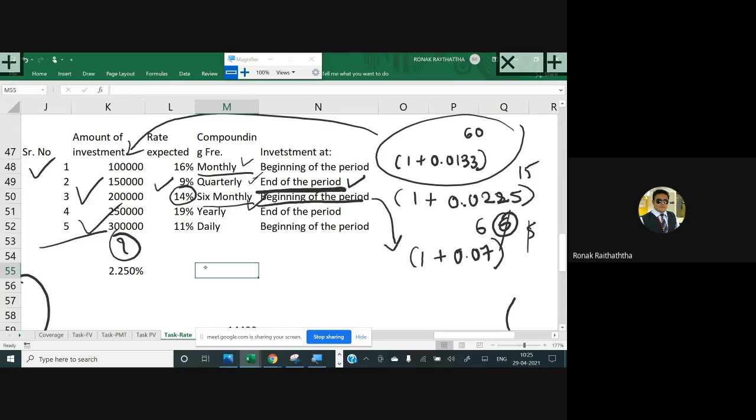Let's take the fourth one. 1 plus 19 percentage. So who will tell me what will be the N? Two. Whether it is end or beginning.